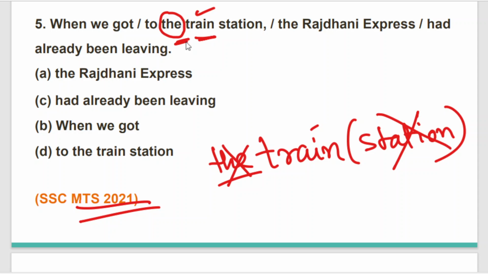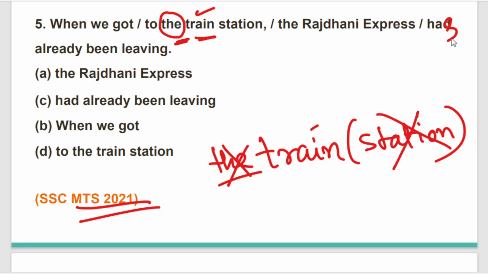Okay. When we got to the train station, the Rajdhani Express had already been leaving. That means someone reached the station and the incident happened just a few seconds before they reached the station. Hence, the tense in the sentence is incorrect. It will be "has already been leaving", which is present perfect tense.